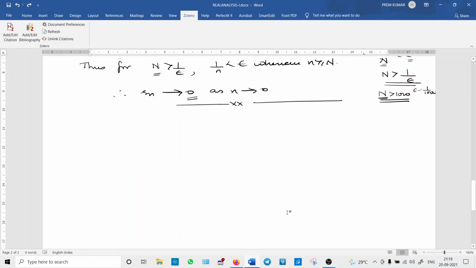Now the next sequence we will take is Sn, where Sn equals 1 for n equals 1, 2, 3, and so on. All the sequence elements are the same, and by our intuition we can make a guess without any analysis. We can simply see that it is a sequence having the limit 1. But how do we use the definition formally to show that the sequence has a limit?